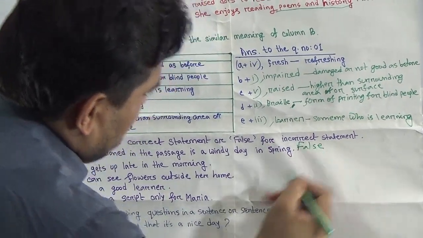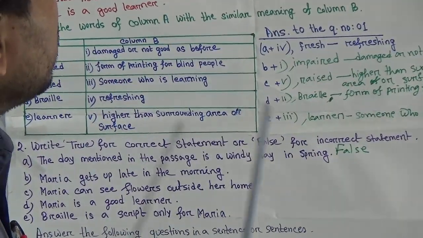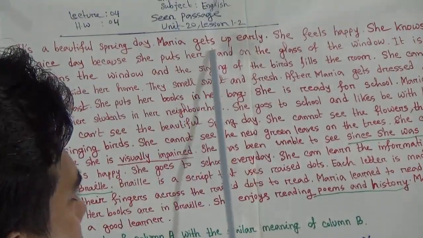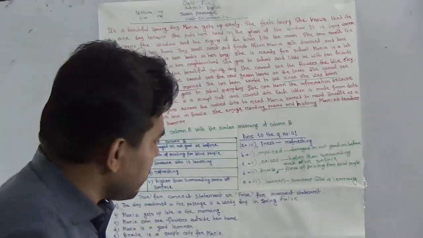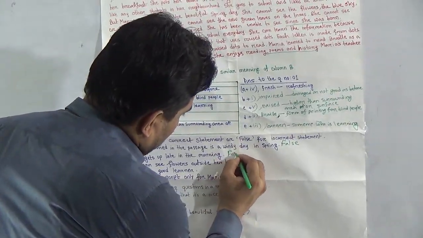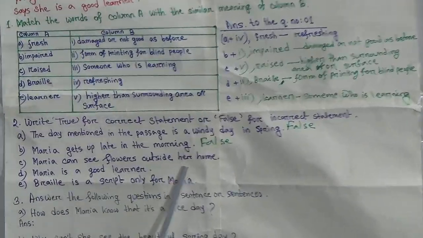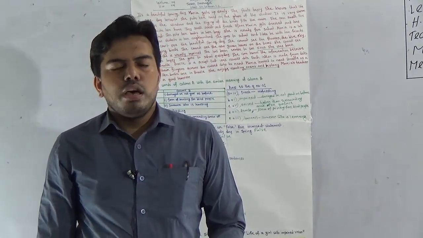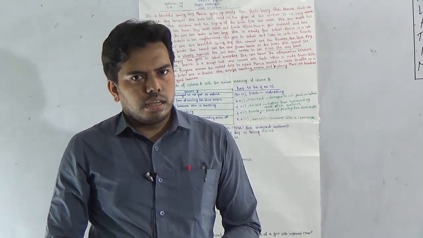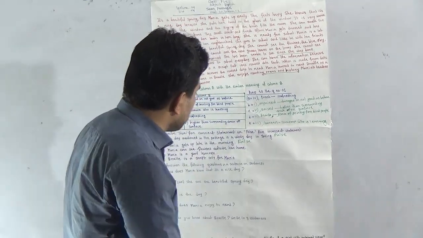Write false. Okay, number B, Maria gets up late in the morning, but in the passage it's written that Maria gets up early in the morning. So the statement is also false. Write false here. Okay, next number C, Maria can see flowers outside her home. How funny. It can't be true, because Maria is a blind girl. How can she see the outside? It's not possible. So it is also false information.